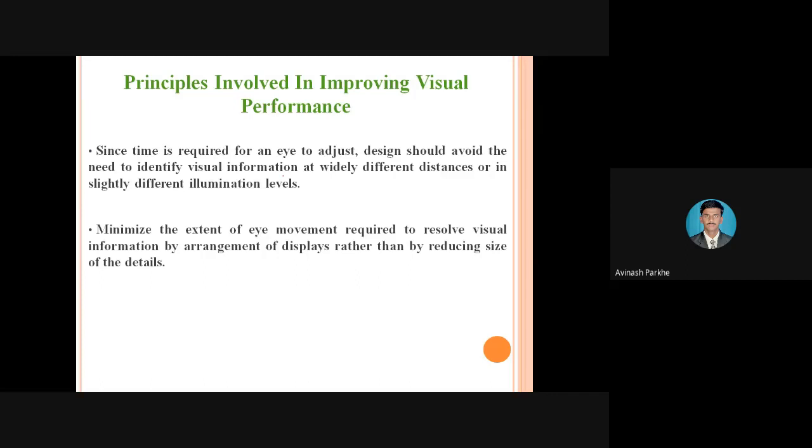If such eye movement takes place continuously, we are also unable to concentrate. Therefore, in such a condition, instead of reducing the size of that particular display, whatever numbers are to be provided, maybe circular scale reading or some linear scale reading, the size of that particular scale we have to increase.